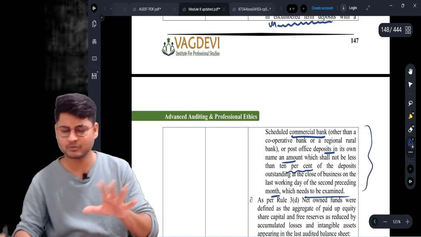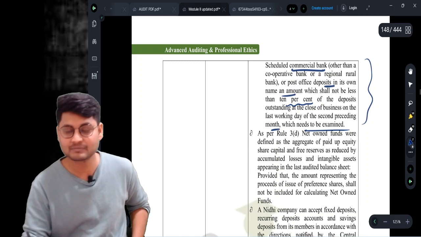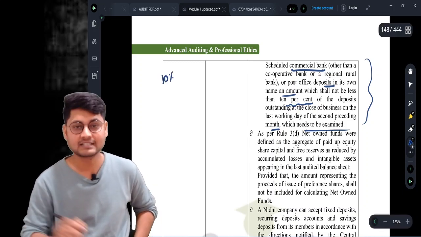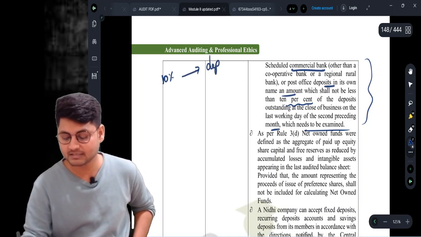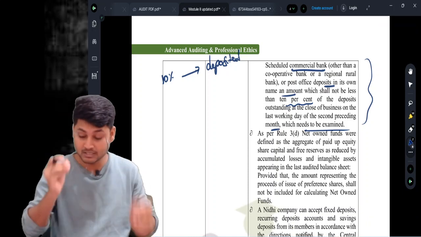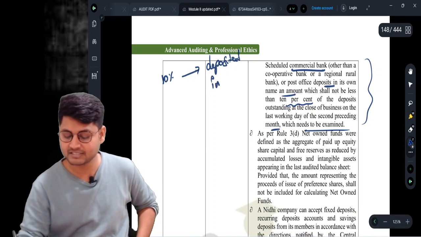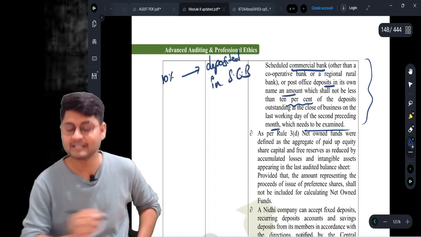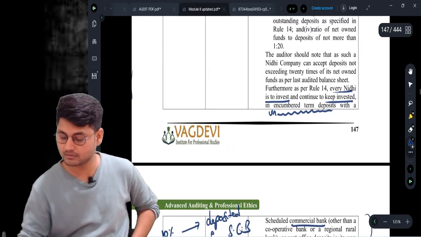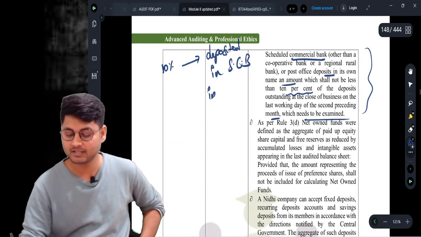All these things we don't need to remember, but you need to remember just one thing: whatever deposits are accepted by the Nidhi company from its members, out of that 10% shall be deposited in a scheduled commercial bank, in the form of unencumbered term deposits.